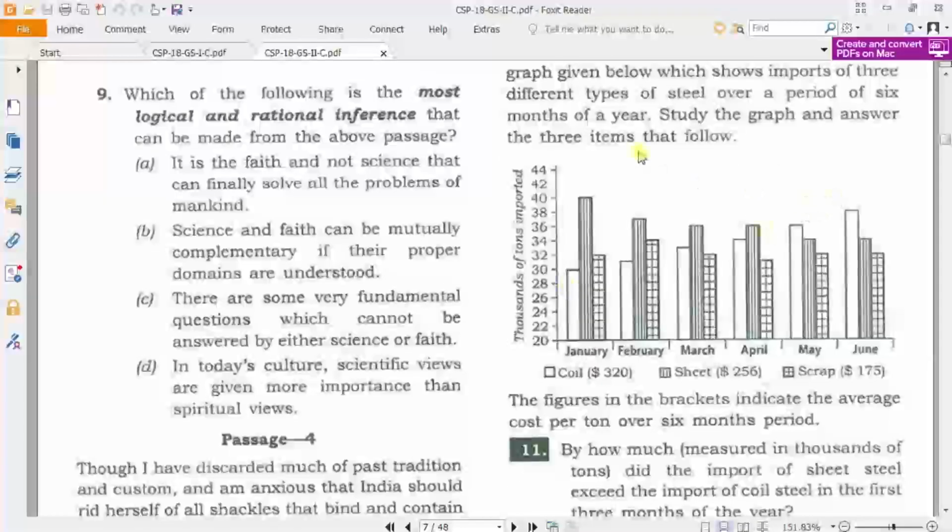And this is related to a graph, and apart from comprehension, you should not leave the graph. Graphs are the things which are very easy next to comprehension. So as a second priority, you can take the graphs as the next solvable questions.